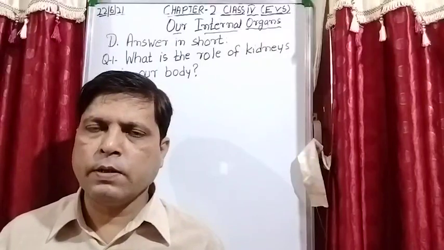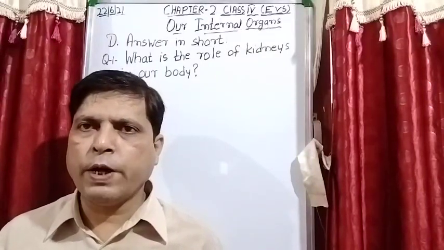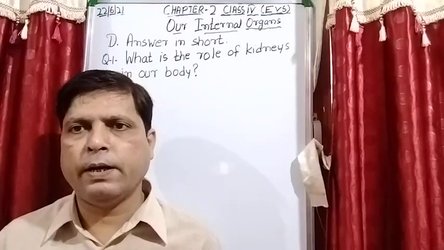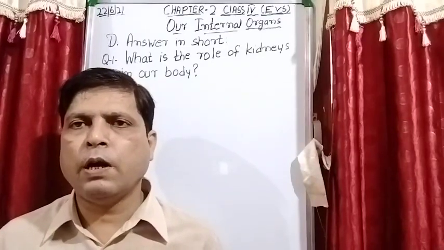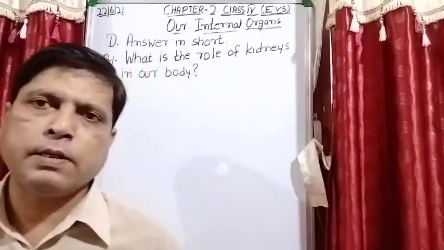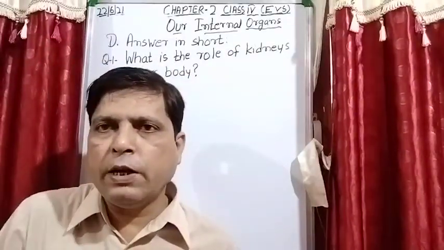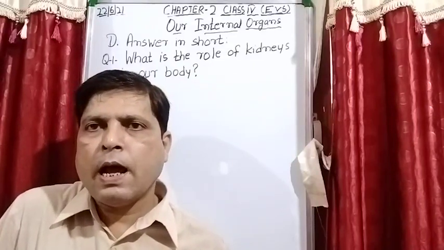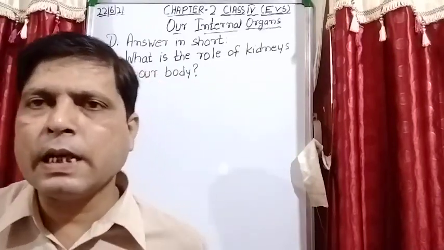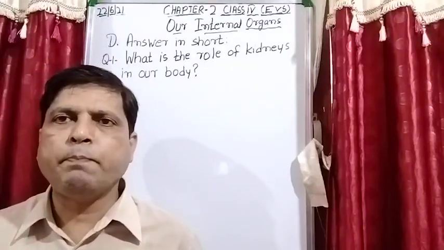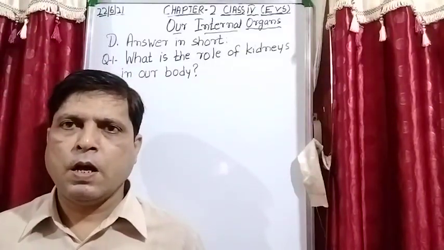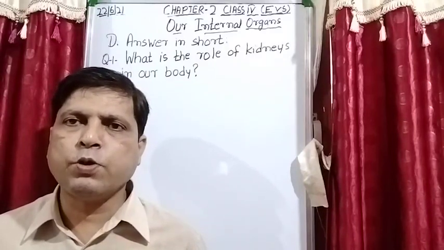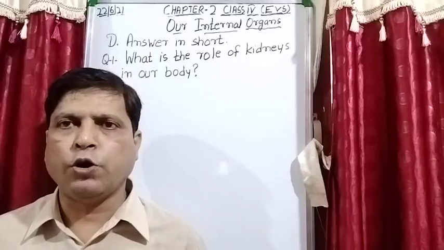From the ureters, the liquid waste is collected in the urinary bladder, and through the urethra it goes out of the body.